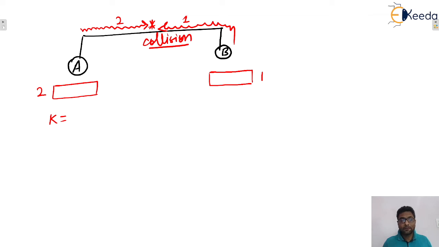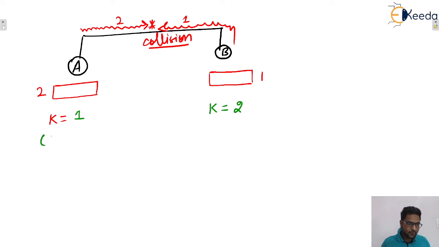This is the point you have to remember, or you need to understand clearly. For B, k equals 2, because this data packet has collided a second time, isn't it? So the collision number for this data packet is 2, but for A, the k value will be 1, because data packet 2 has collided a first time. This point you have to understand, isn't it? Okay, I hope this one is clear to everyone.